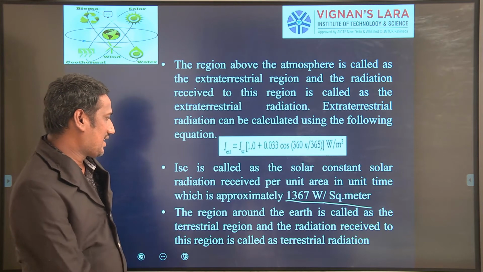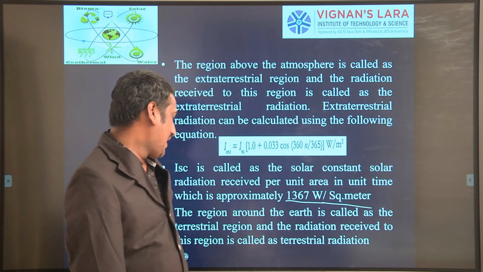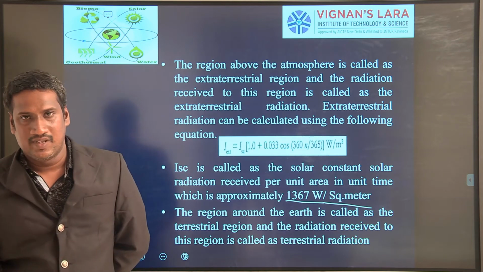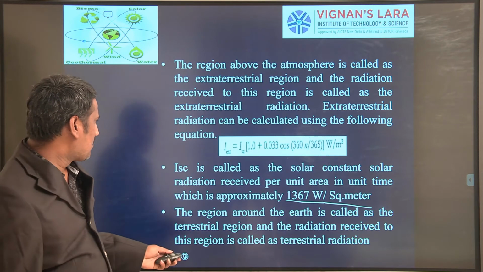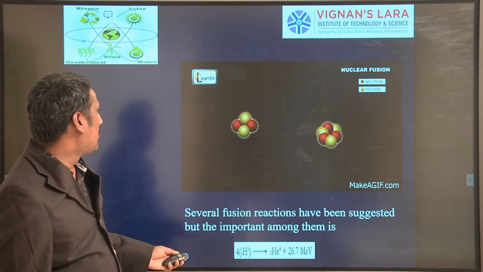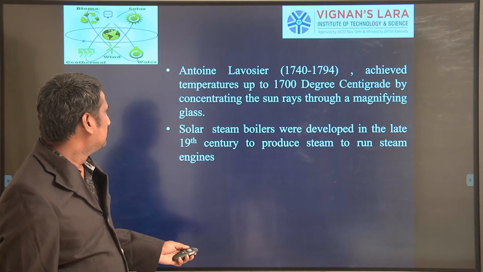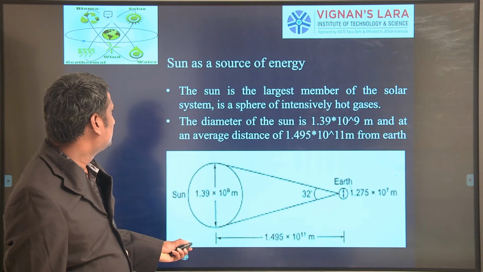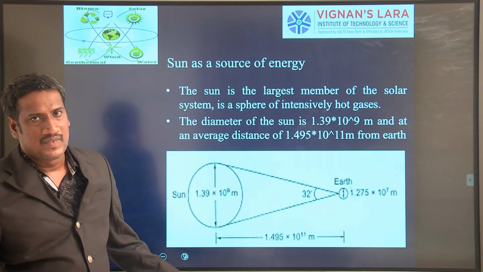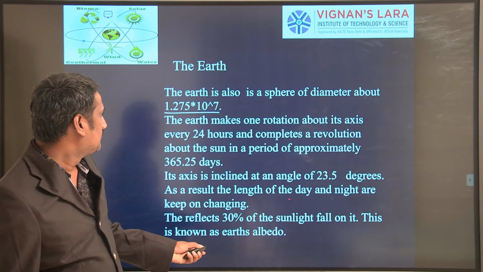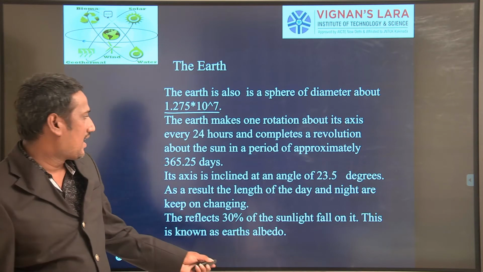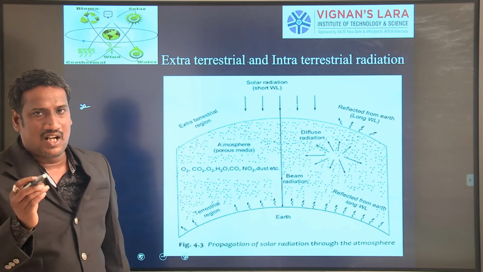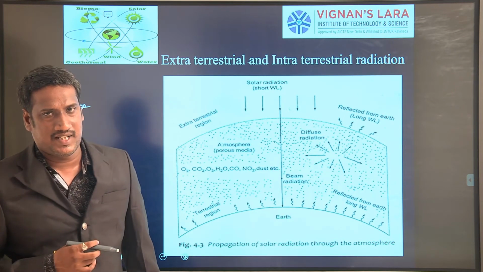The region around the Earth is called the terrestrial region, and the radiation received there is called terrestrial radiation. Already we have seen it. In this section we have discussed the sun as a source of energy, the Earth, and the last one, extraterrestrial and terrestrial radiation. Now in 1 or 2 minutes I will conclude what we have discussed till now.